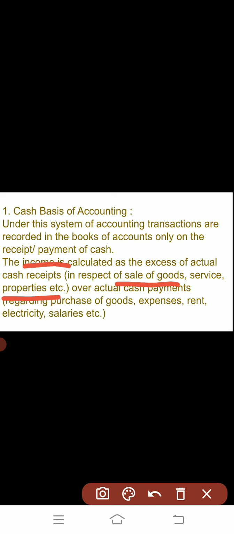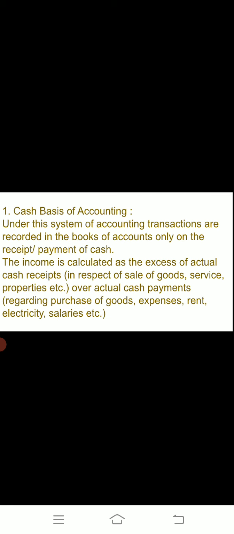These receipts can be from the sale of goods and services or from the sale of property, and in this all the cash payments will be included. It can be related to purchase of goods and services, or there can be expenses related to rent payment, electricity bill payment, commission, salaries. All the cash payments will be deducted from the cash receipts and the difference will be regarded as income. I have written this formula here, the formula to calculate the income: from the cash receipts we will deduct the actual cash payments which are actually made.